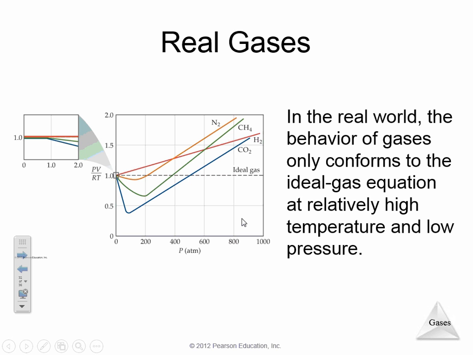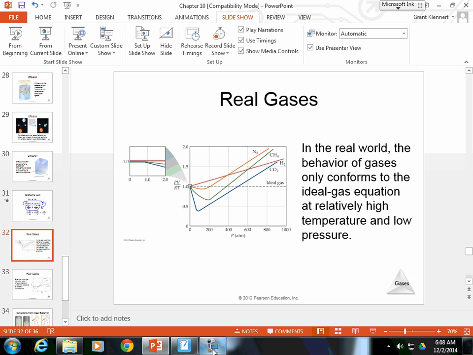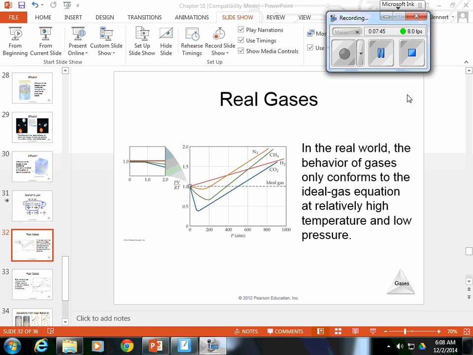So when we talk about ideal gases, we have to talk about the kinetic-molecular theory. We have to talk about how they act through effusion and diffusion. And then we have to talk about how real gases actually act and what assumptions we are making for temperature and pressure when we talk about an ideal gas. But that concludes Chapter 10, and this also concludes Section 10.2.